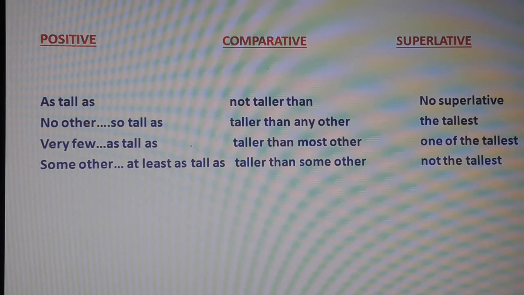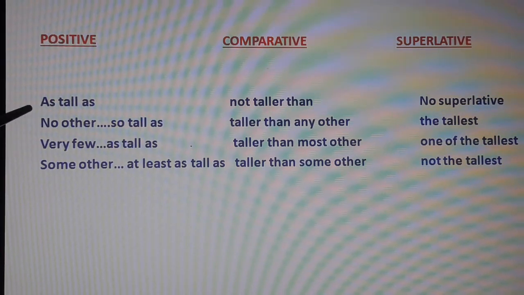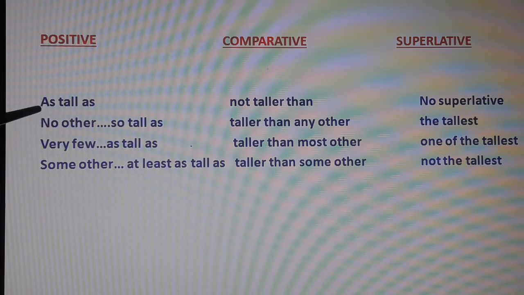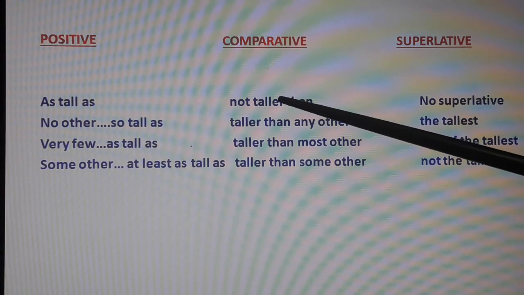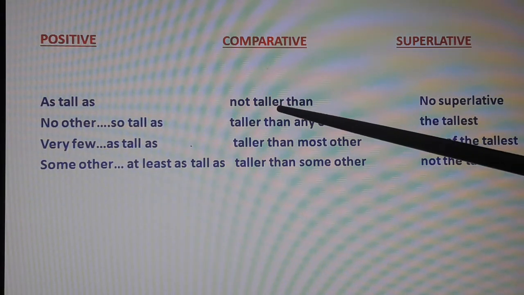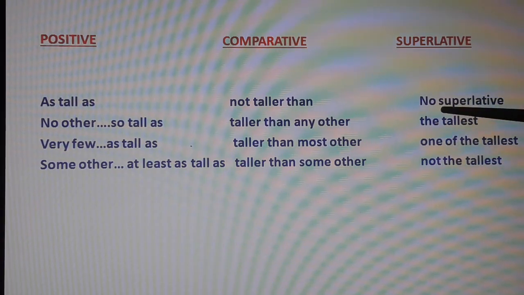You see the rule again, no? Whenever you come across a sentence like "as tall as," "as rich as," "as beautiful as," "as pretty as," whenever "as" is followed by "as," and there is no negative word, then the comparative would be: she is not taller than, he is not richer than, he is not more beautiful than. That will become comparative, and there will not be a superlative degree.